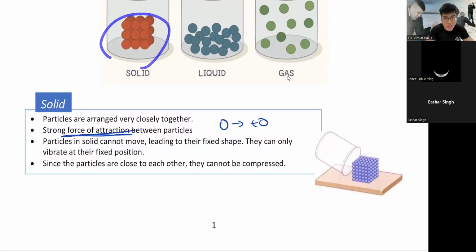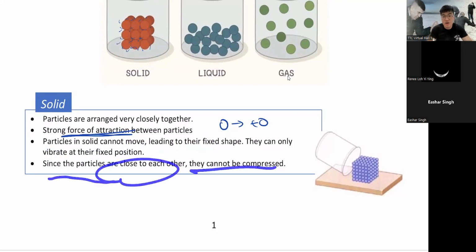So does it mean that in solids, they don't move? No, they still move. It's just that they vibrate. These particles vibrate at their position. So you see, they're still moving. It's just that they're not as fast as in liquid or gas. They just vibrate at their original place. And since the particles are so close to each other, they cannot be compressed.